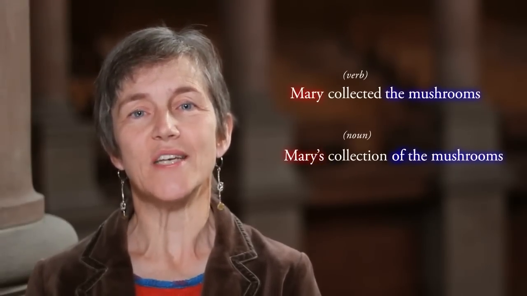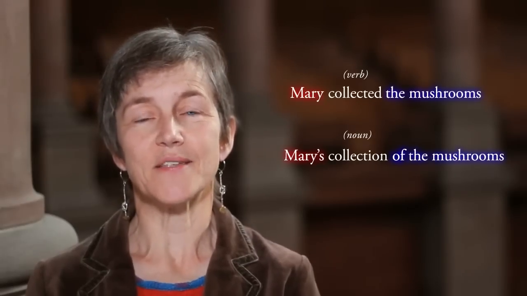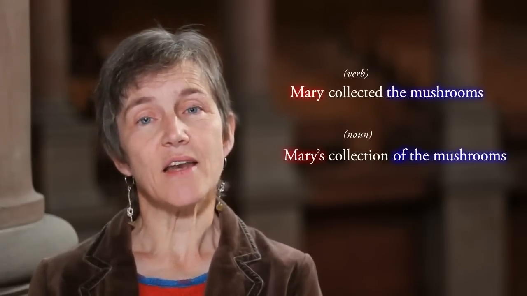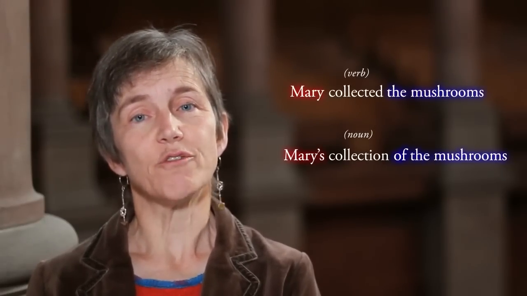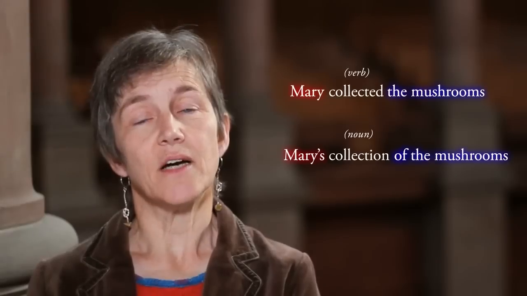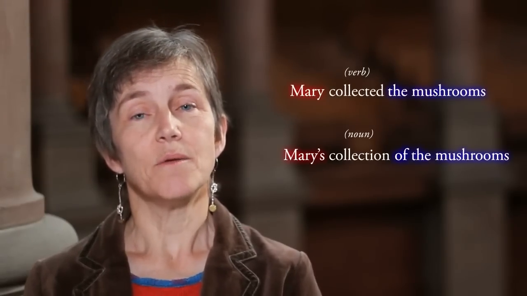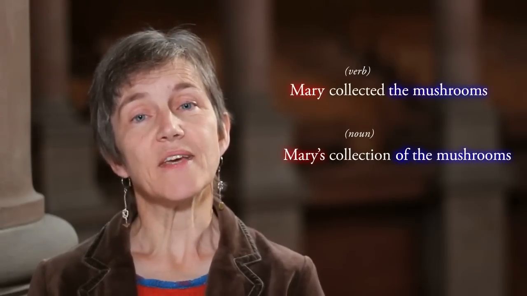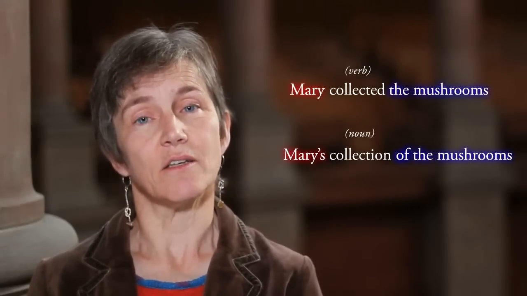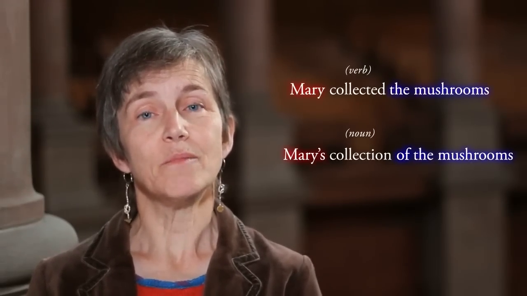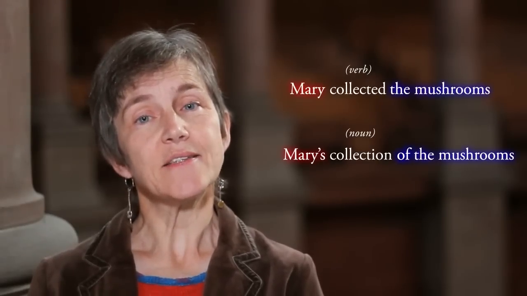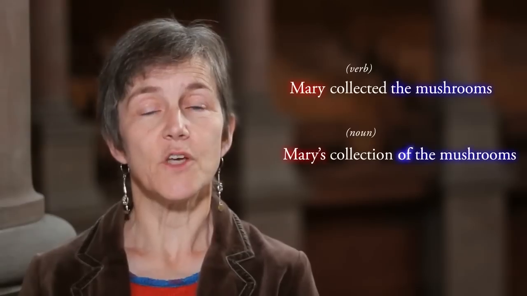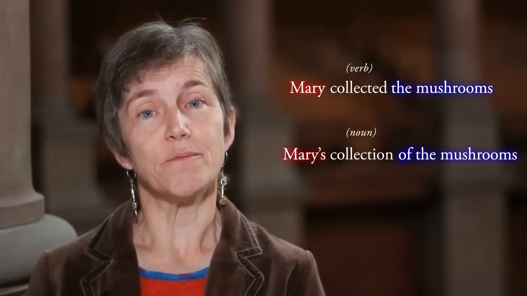So you get Mary's collection, not just Mary, as opposed to Mary collected. And the other difference is that the complement in the case of the verb phrase is another noun phrase. So we get Mary collected the mushrooms, where the mushrooms is a noun phrase. But in the case of the nominalization collection, that same theme, the thing that gets collected, gets expressed as a PP, as a prepositional phrase headed by of. So we get Mary's collection of the mushrooms.